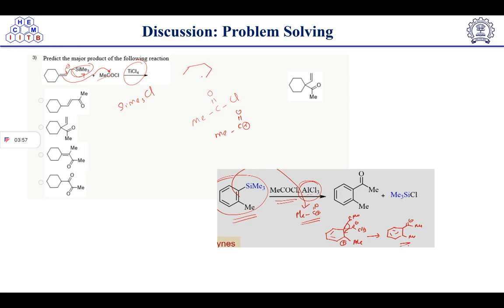If talking about arrow pushing, you can see this way. Okay, this way. So what will happen next? We will have a double bond here, right? Because the SiMe3 group is knocked out, and it will get attacked by this one. So this is a very simple mechanism. This is the product we are getting here, right?